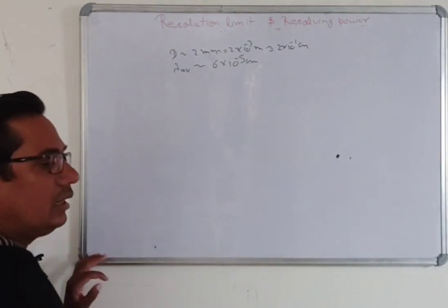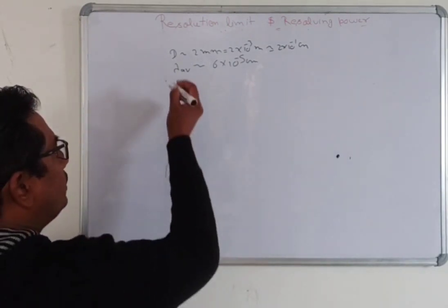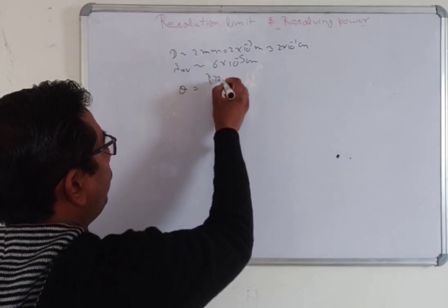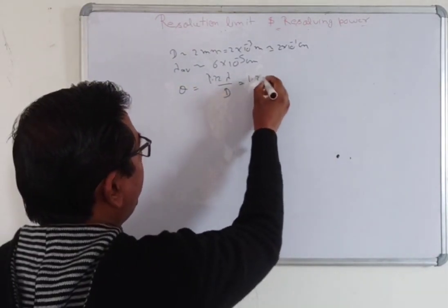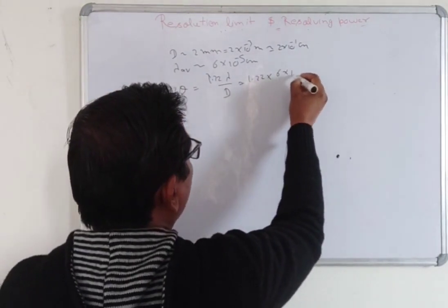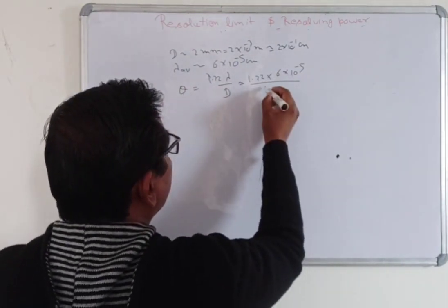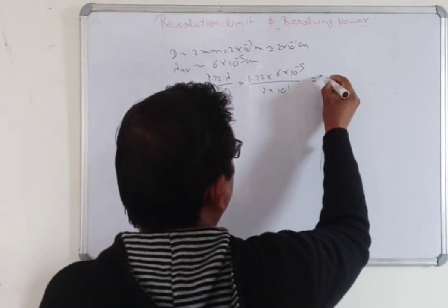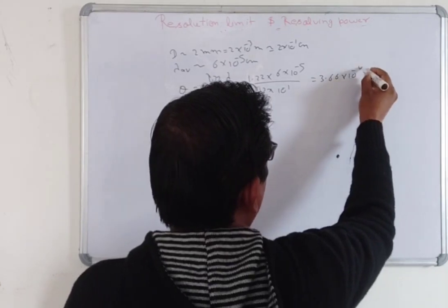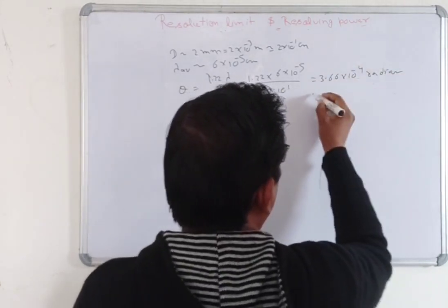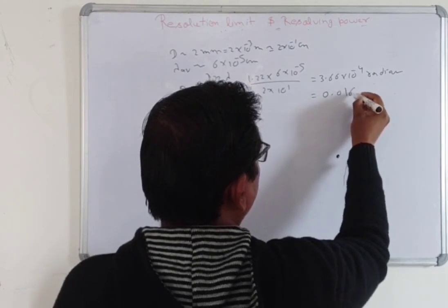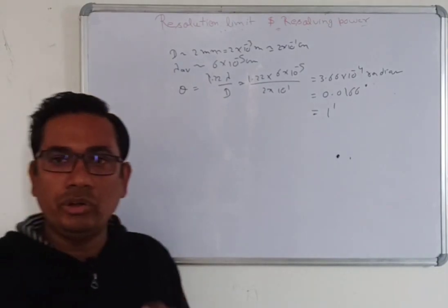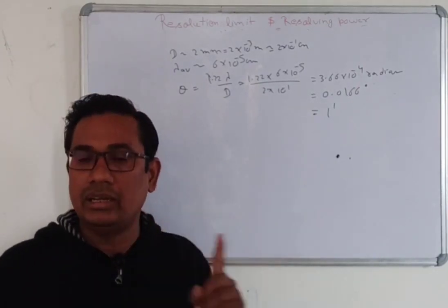Now all of you know that in the just resolved condition, the value of theta is equal to 1.22 lambda upon d, which is 1.22 into 6 into 10 to the power minus 5 divided by 2 into 10 to the power minus 1. Now you can calculate this value as around 3.66 into 10 to the power minus 4 in radian, and also we can write 0.0166 in degree, and also in minutes. It means that the limit of resolution of our eye is 1 minute.